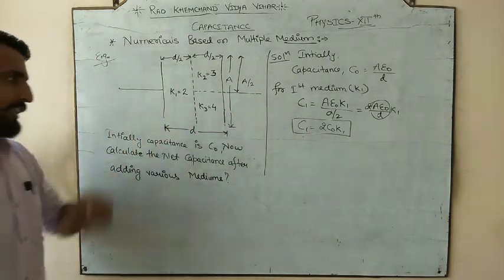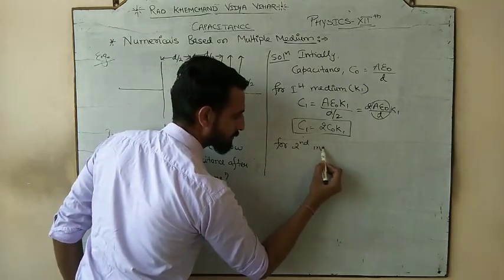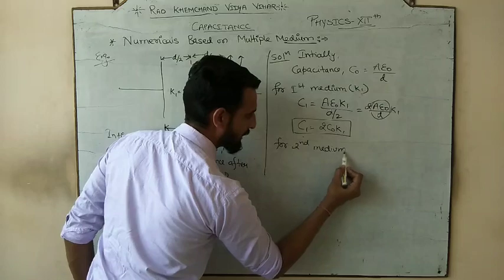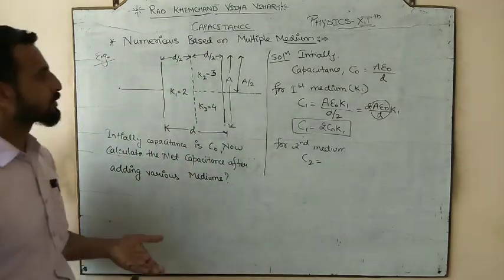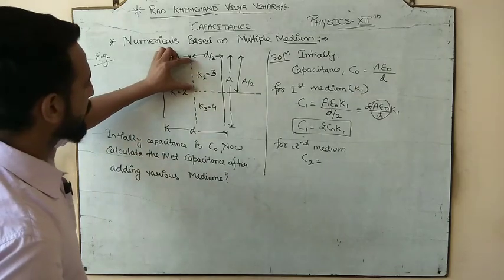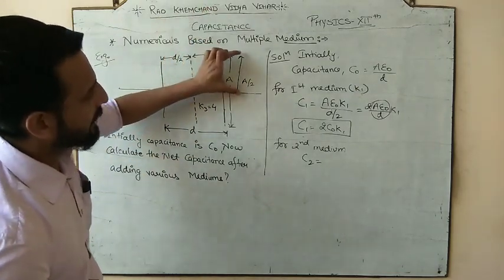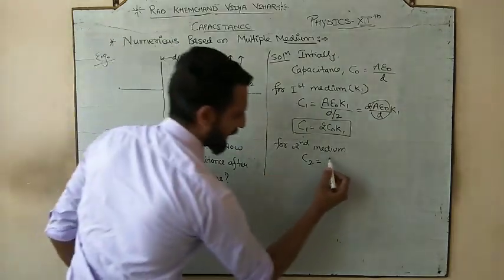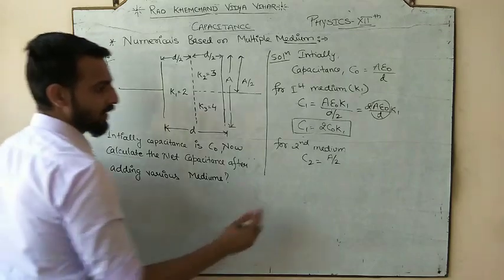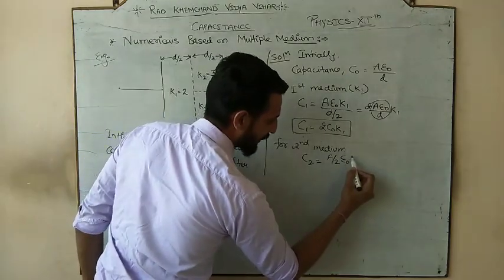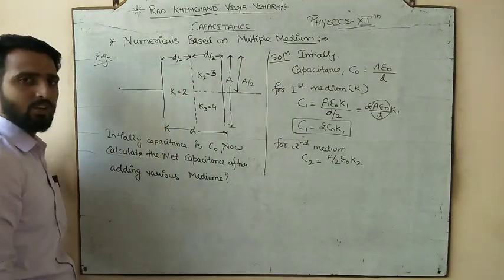So we calculated the capacitance of the first. पहले first का निकाल लिया. Now for the second medium, C2. So first of all, try to find the area. So what is the area of the second? So this is the second one. Second is covering how much area? It is covering A by 2 area. It is given in the numerical. Epsilon naught. What is the medium? K2, because the second medium has a dielectric constant K2.